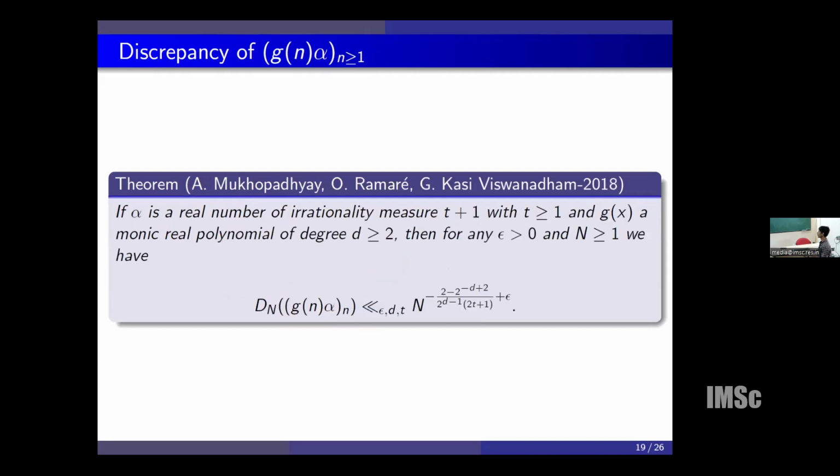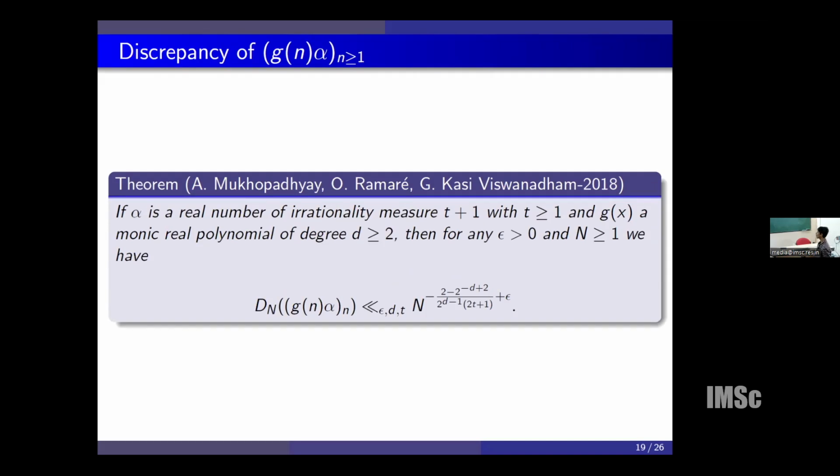In 2018, Mukhopadhyay, Ramaré and Viswanathan showed that for polynomial values, if g of x is a monic real polynomial of degree bigger than or equal to 2, then the corresponding discrepancy is bounded by this number.